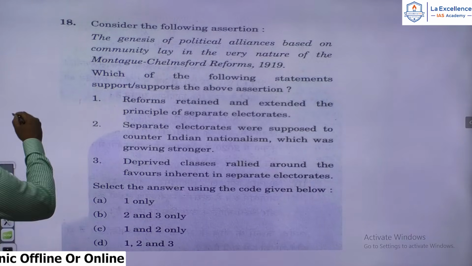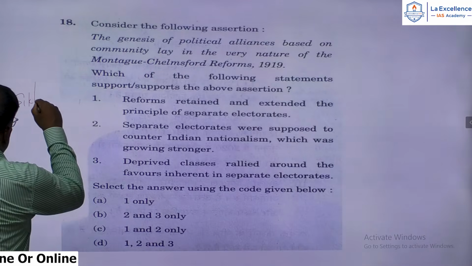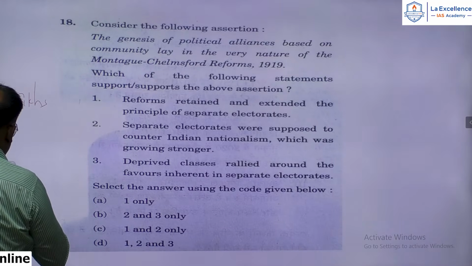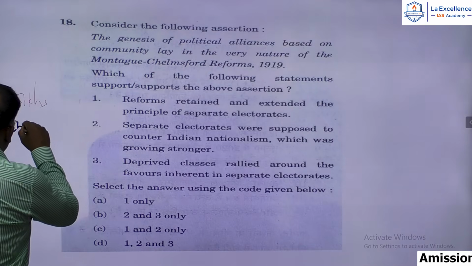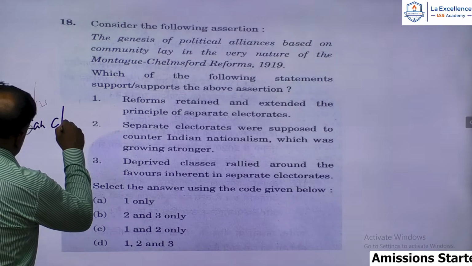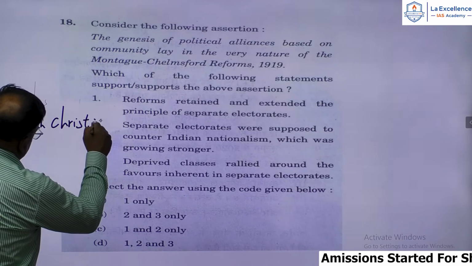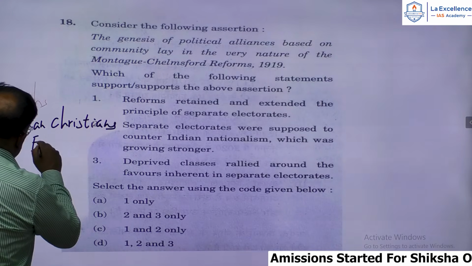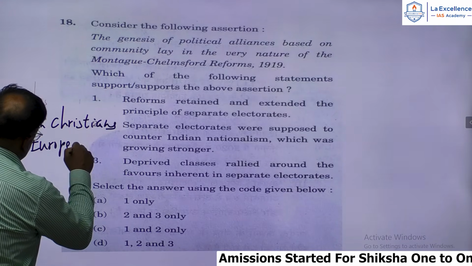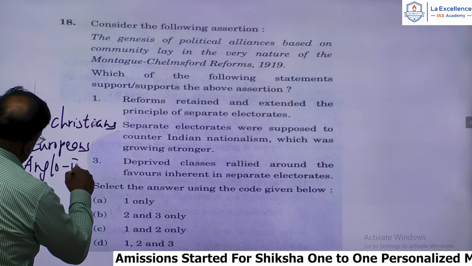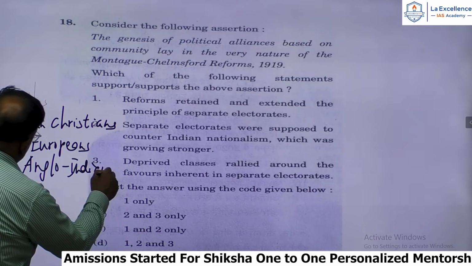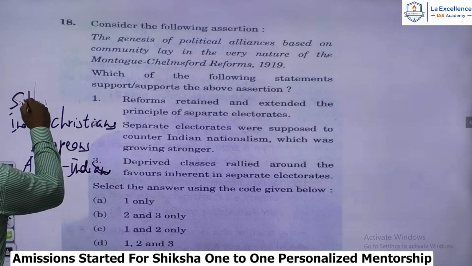That included the Sikhs, the Indian Christians, Europeans, and Anglo-Indians. And of course the Sikhs.